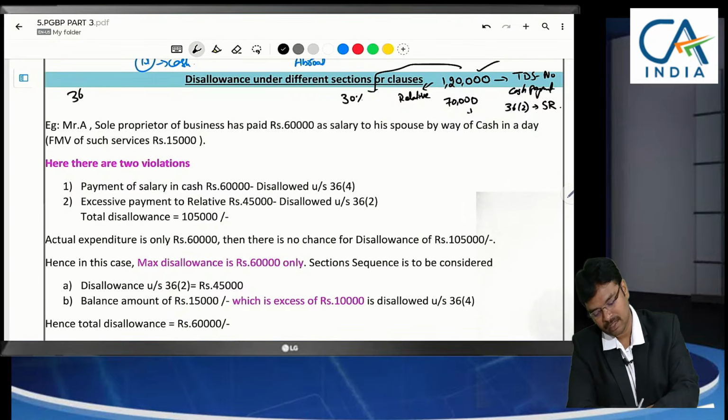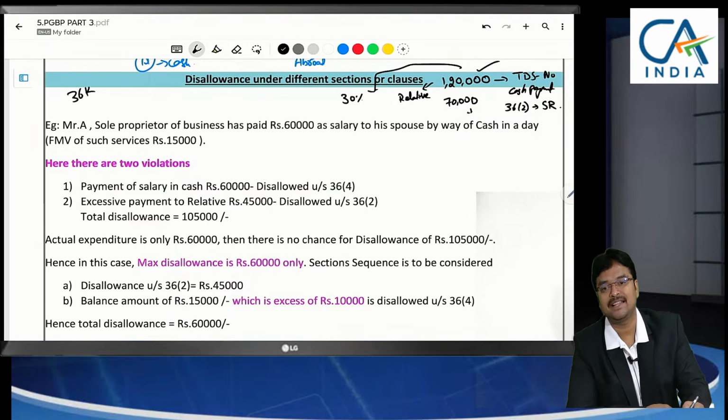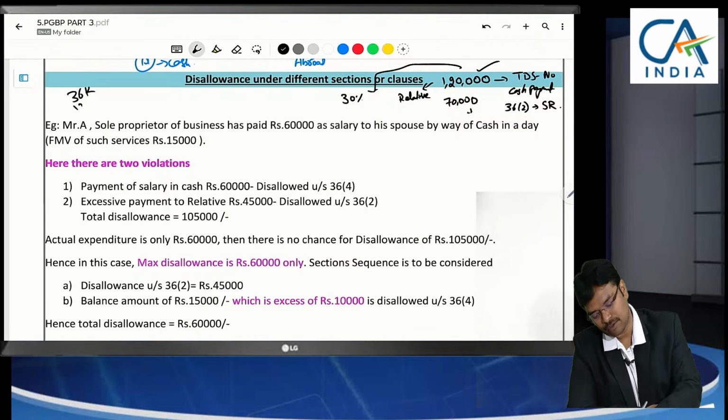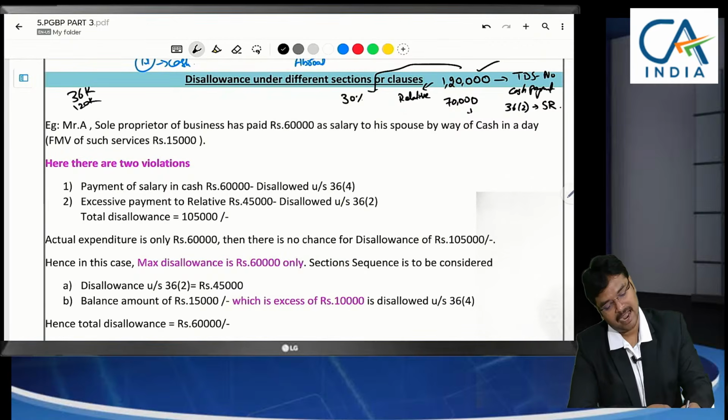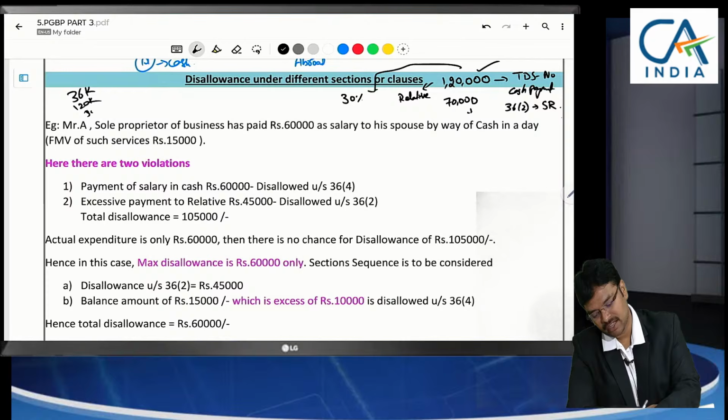Next, cash payment we have made, that is also a violation, 1,20,000. And next, payment to a specified person in excess of market value, 50,000 disallowance. So total 36,000 plus 1,20,000 plus 50,000, 2,06,000 can be disallowed.